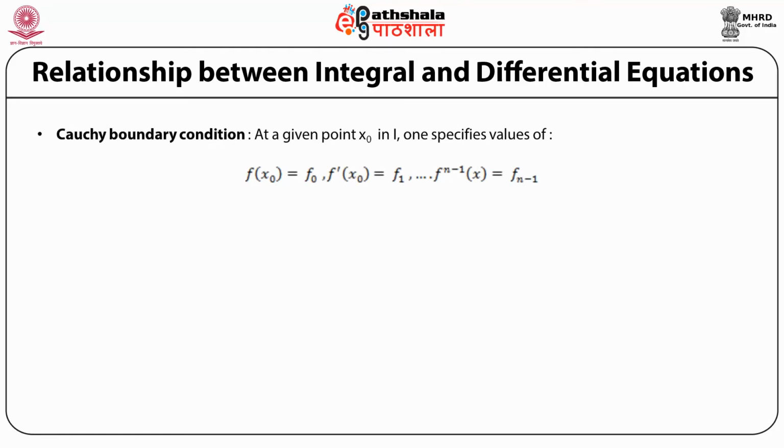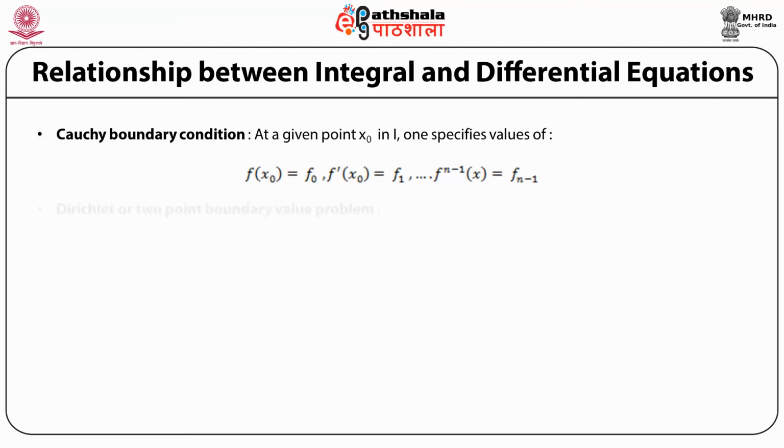The Cauchy boundary condition means that at a given point x naught, in the interval in which the equation is defined, that is where the coefficients and functions are continuous and single valued, one specifies the values of the function and all its derivatives. That is, the Cauchy boundary condition involves the specification of the function and all its derivatives at a single point x naught in the interval in which the equation has to be solved.